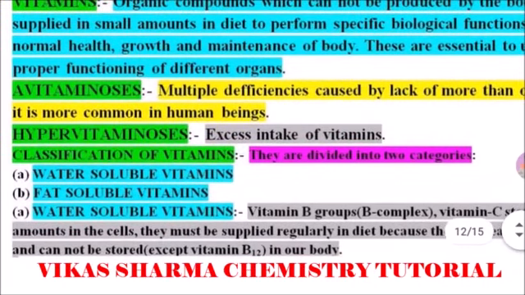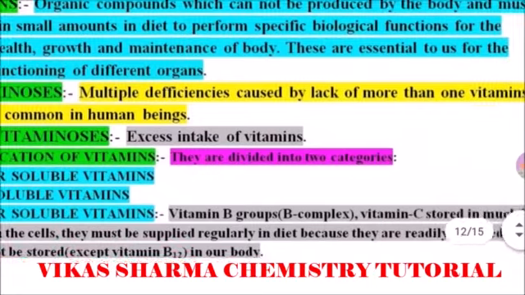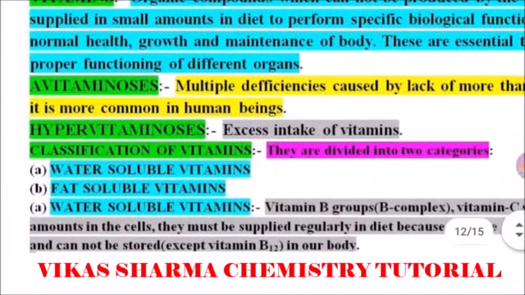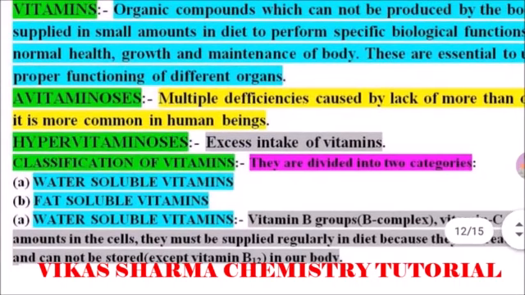One category is known as avitaminosis, when multiple deficiencies are caused by the lack of more than one vitamin, and it is more common in human beings. It means that if a person is suffering from multiple vitamin disorders, the body is not getting the vitamins from the diet, so they suffer from various diseases. This category is known as avitaminosis. Avitaminosis means the body has not taken the vitamins from the diet.